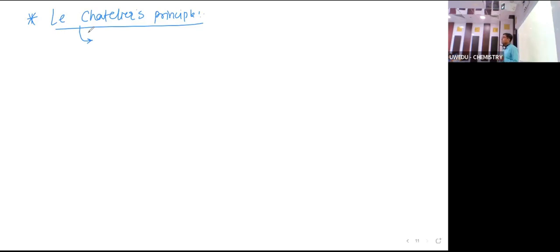Write down: whenever equilibrium is disturbed, the reaction tries to undo the change. And equilibrium can be disturbed by changing what? What all things can we do to disturb equilibrium? Temperature change, concentration change, volume change, pressure change, catalyst, and so on.